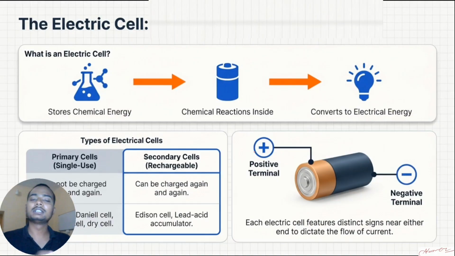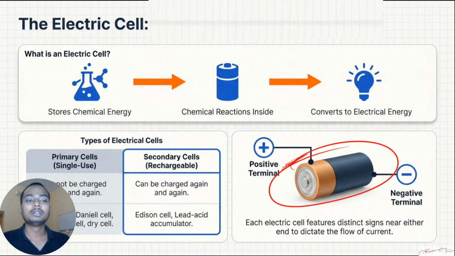So generally, what are the types of batteries? Broadly, they are classified as primary cells and secondary cells. Talking about the primary cells, broadly, these are the cells which cannot be recharged again, like these batteries you might have used in your cars or the wall clock. You cannot recharge them again. That's why it is called a primary cell, also called a single use cell.